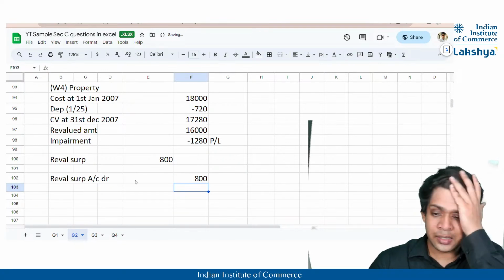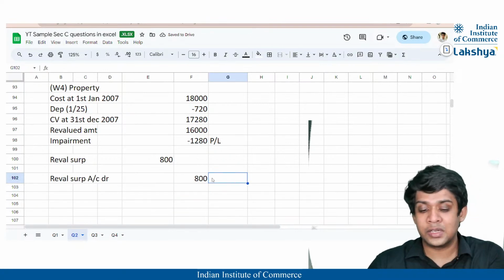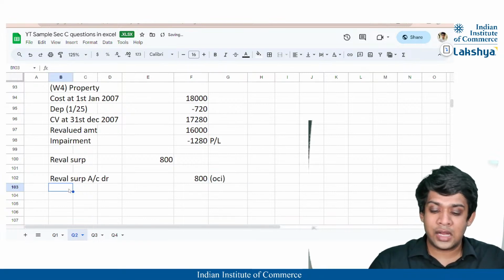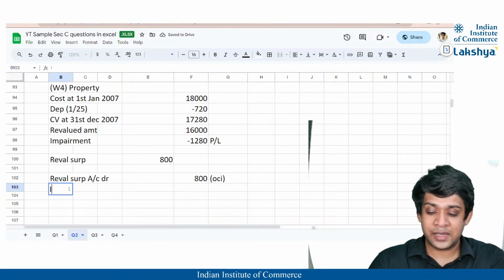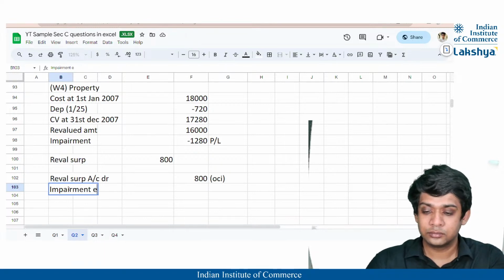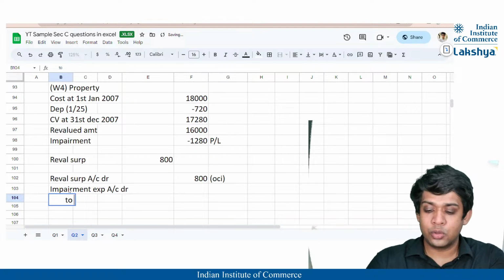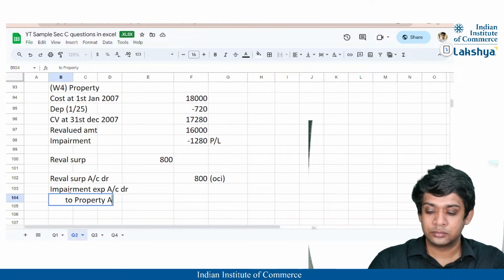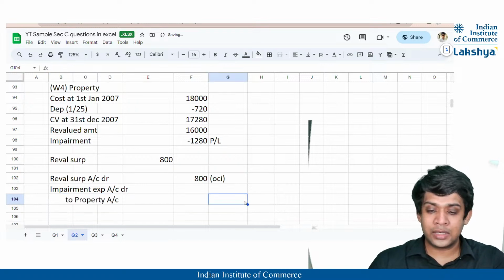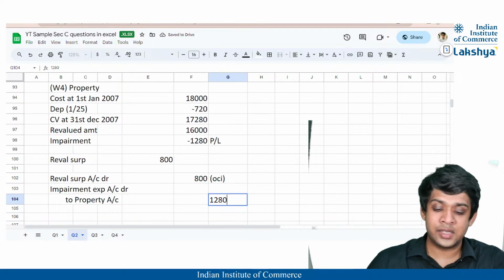So the revaluation surplus in OCI is completely eliminated, right? Then we have the remaining as an impairment expense account debit, and to the asset going down by that value, I'll write property, to property account, that is nothing but the 1,280 that we have calculated.